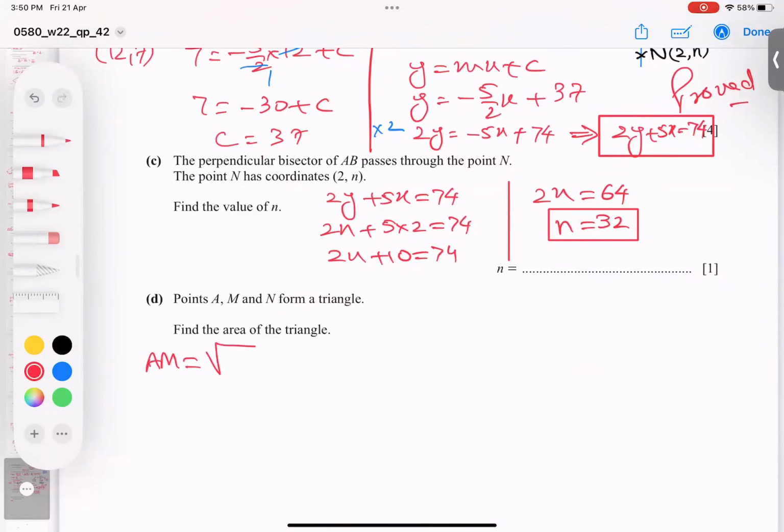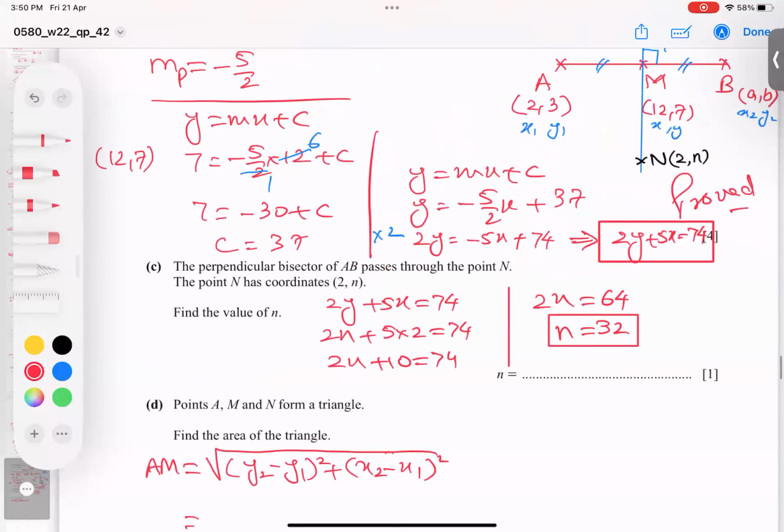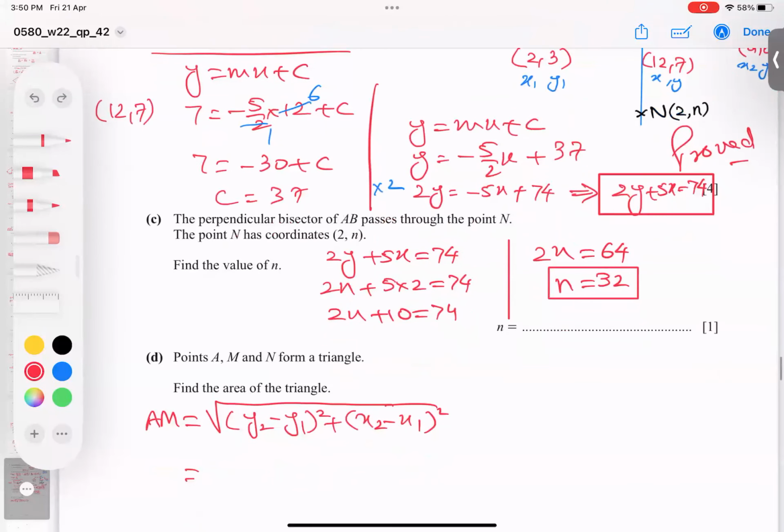AM and distance formula, all of you know it. If you don't know, I write y2 minus y1 whole square plus x2 minus x1 whole square. So AM, A and M. So I think I can apply easily. So y2 is 7 minus 3, and 12 minus 2.